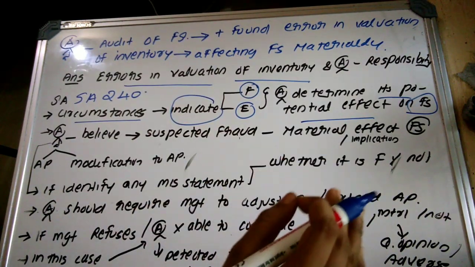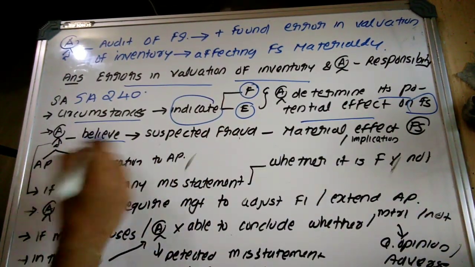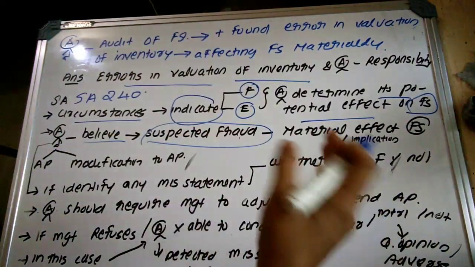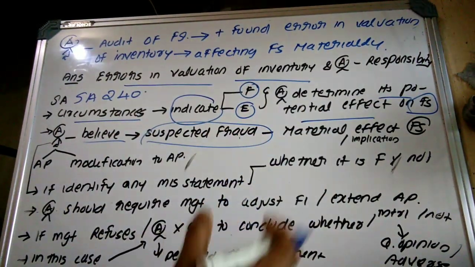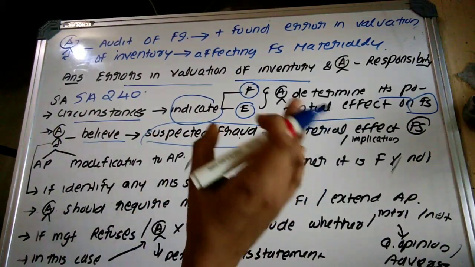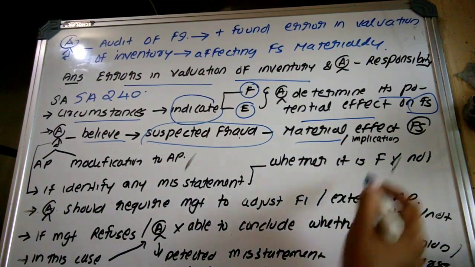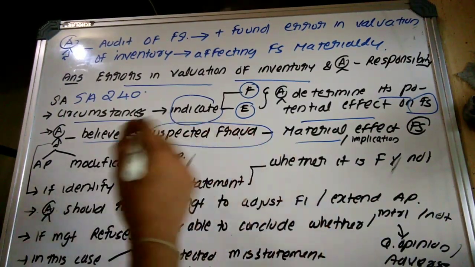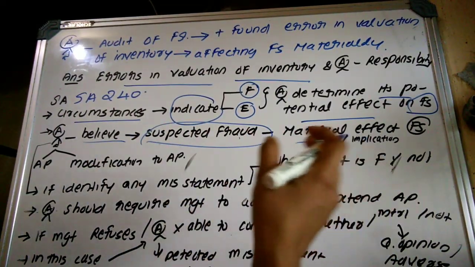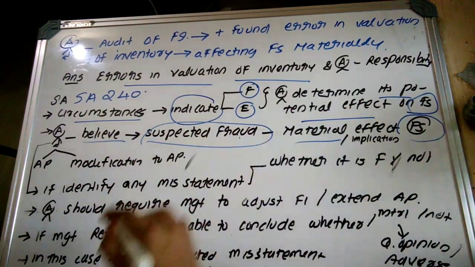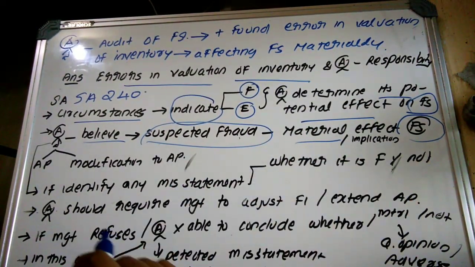Then, if the auditor believes that suspected fraud, here it is not sure, it may be because of fraud or error, it is known as what? Suspected fraud. So if the auditor believes that suspected fraud is having a material effect on the financial statement, what he has to do?